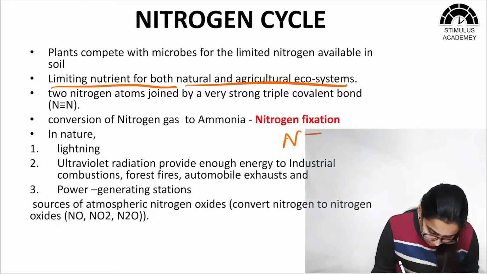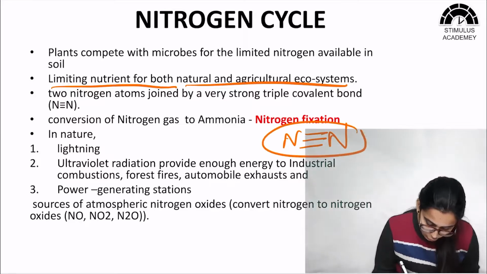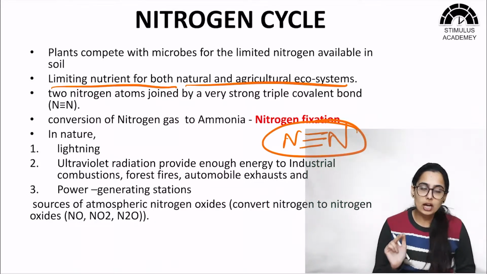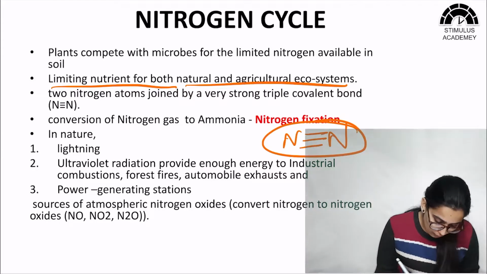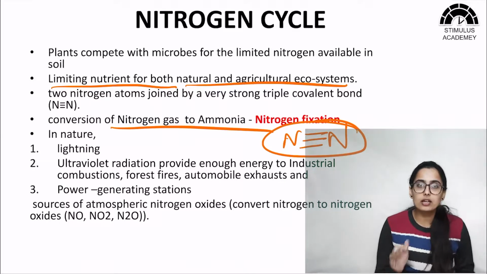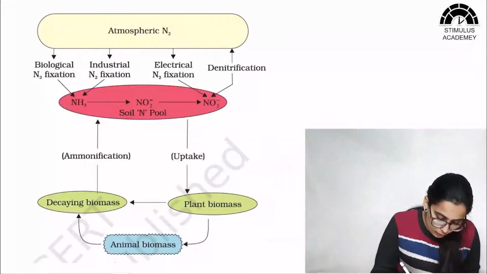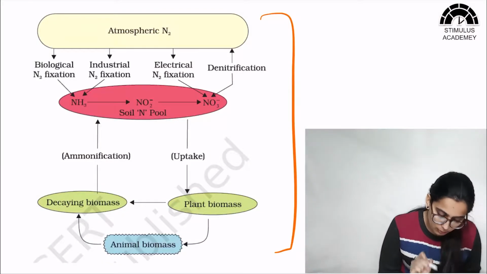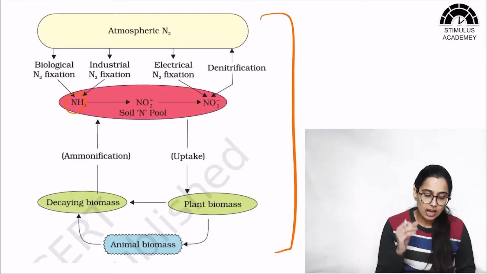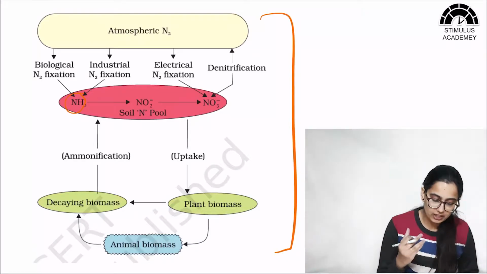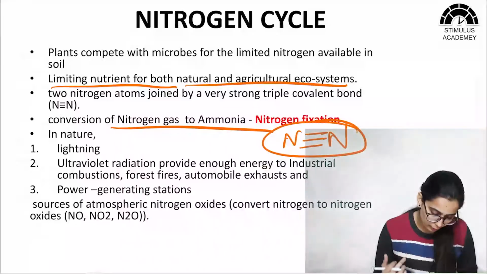Now the molecule of nitrogen consists of two atoms which are joined by a triple bond. The conversion of nitrogen to ammonia is known as nitrogen fixation. So from this diagram we can see that atmospheric nitrogen has to be converted into NH3, that is ammonia, and the process of conversion of this atmospheric nitrogen to NH3 is known as nitrogen fixation.